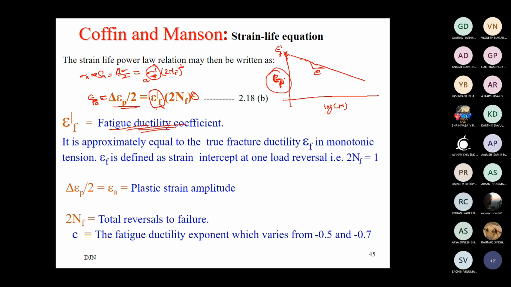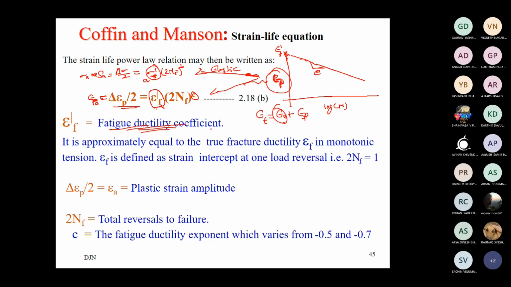Now, this is for the plastic strain. What about the elastic part? Elastic part we have here, and this is plastic. So for total strain, we know the equation: total strain is elastic plus plastic. This elastic strain we have to get from the Basquin equation, and the plastic directly from